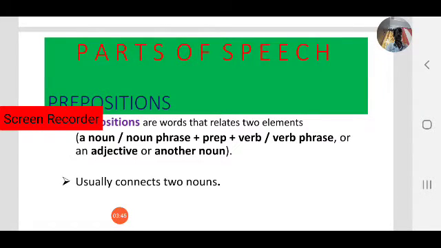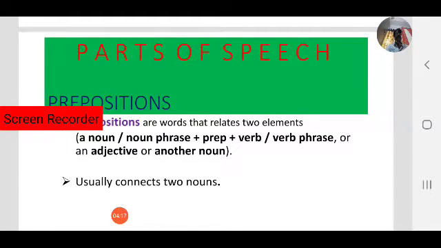A preposition is a word that links a noun or pronoun with other words in a sentence. They provide a relationship between nouns or pronouns and other words in a sentence. Thus, it makes the sentence complete. Here we have seen the table is a noun, the book is also a noun. The other words may be nouns, verbs, or adjectives.